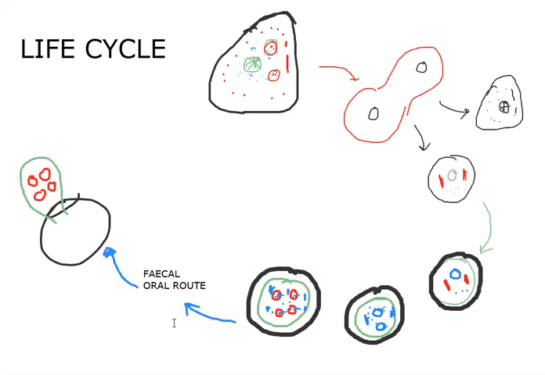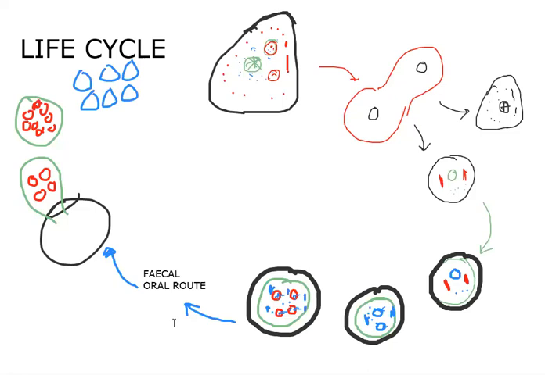This metacystic stage in the lumen of the small intestine will migrate into the large intestine. In the meantime, this particular nucleus divides one more time, and that results in 8 nuclei, followed by cytoplasmic division. The cytoplasmic division results in the formation of many smaller individuals, which we can call amoebulae.